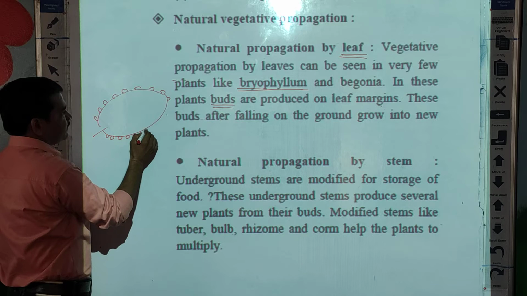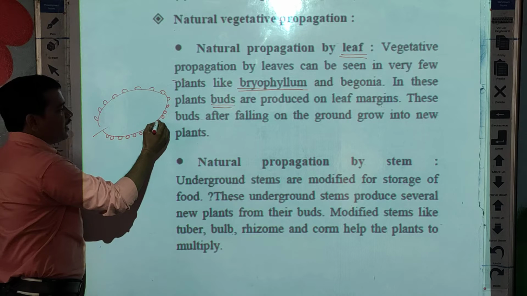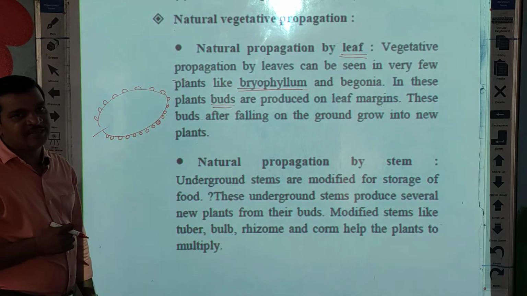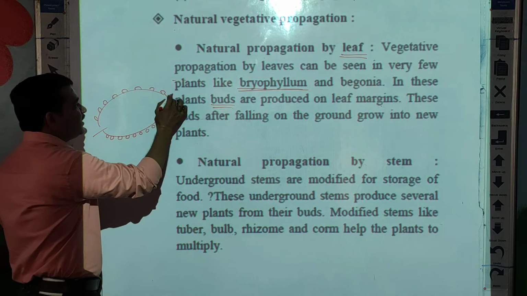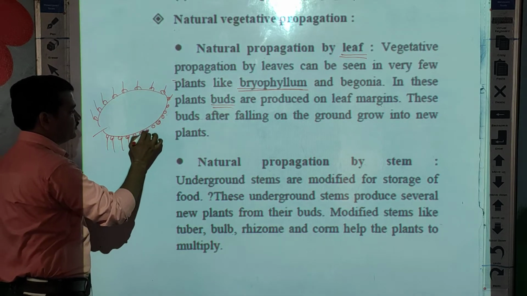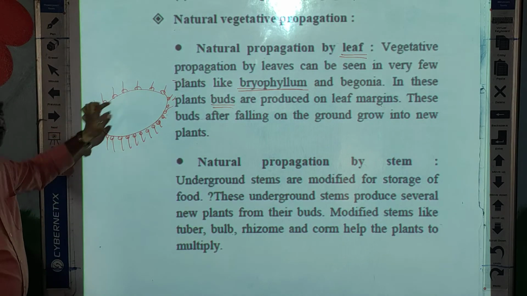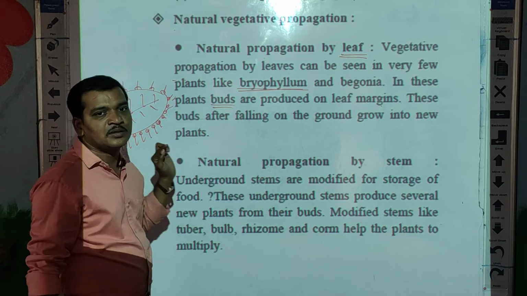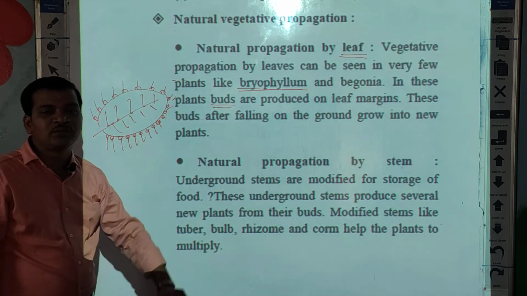So on this leaf small buds are produced, and these buds are produced specially on the margin of the leaf. After this leaf falls on the floor or on the ground, these buds grow into new plants or new individuals. Each of these buds grows into a new individual. This kind of reproduction is called natural propagation by leaf.